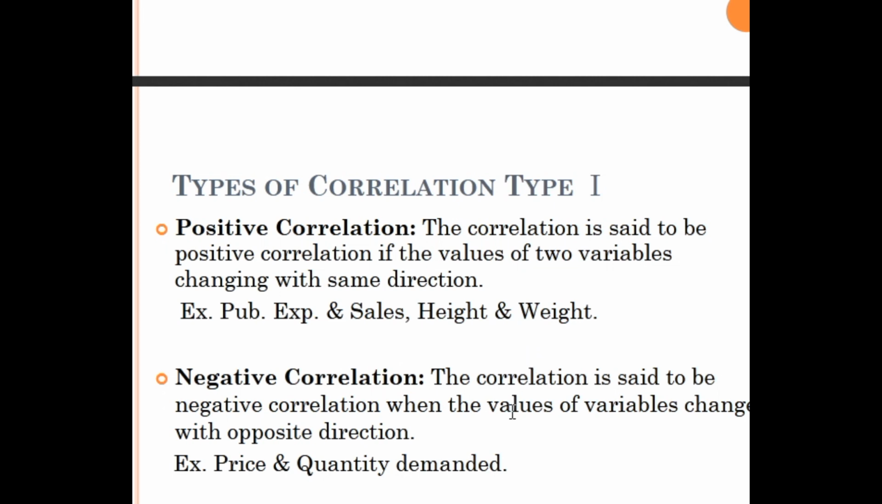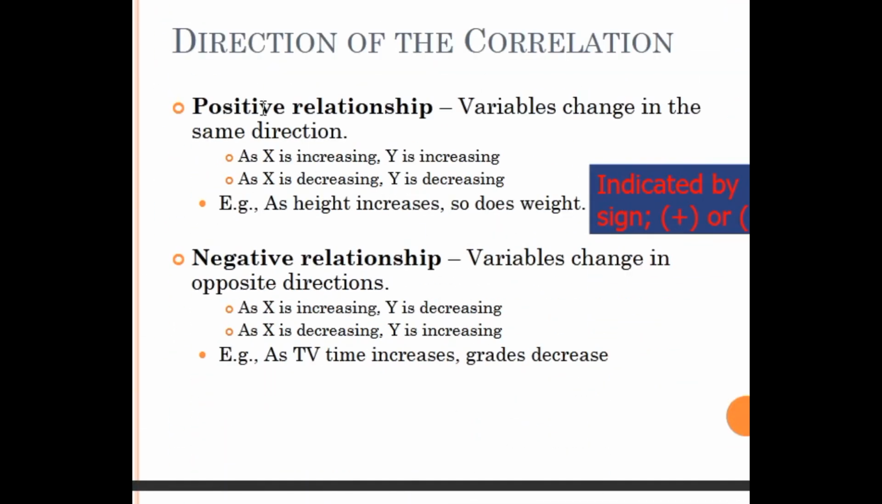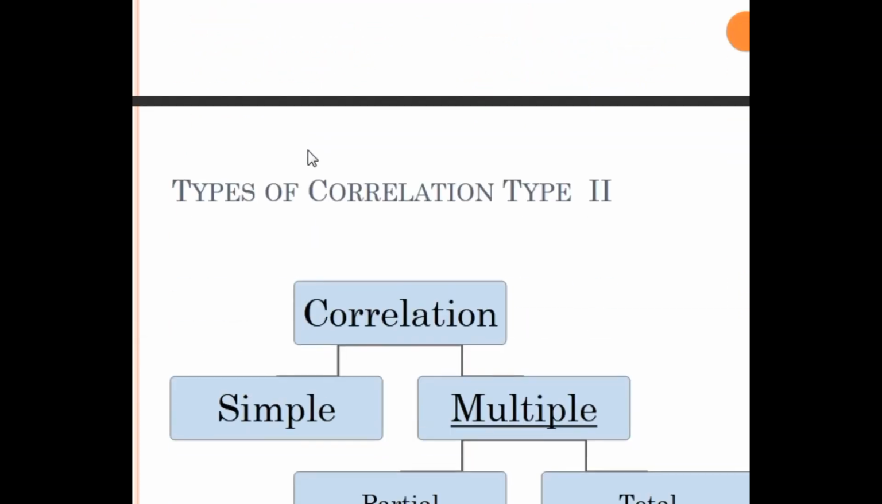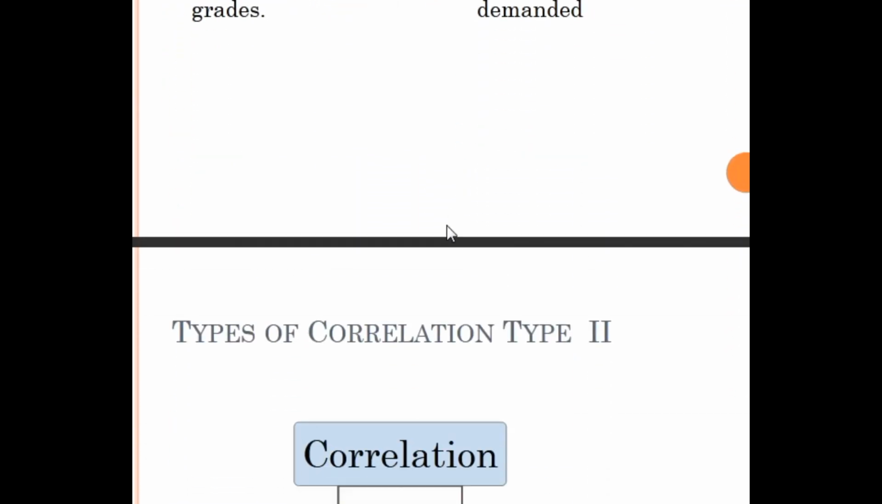What is negative correlation? In the case of negative correlation, both the variables are moving in the opposite direction. As I said, if the demand increases, supply decreases. If your expenses increase, your savings decrease, like that. So these are the variables. As for the direction of the correlation, I think I said that now. If one variable increases, the other variable decreases. These are the examples. Just read it yourself.